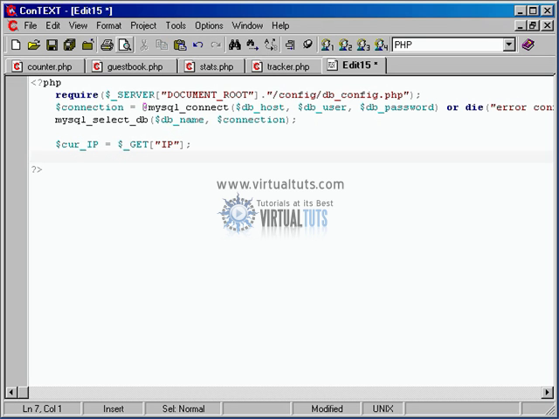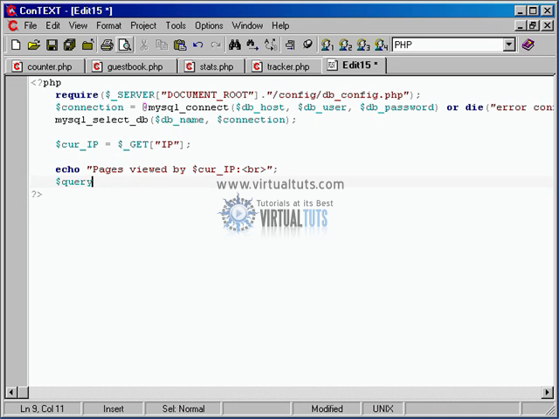So now we can go ahead and run a SQL query. Let me set this up and actually echo what the page is going to be saying. So echo "Pages viewed by $cur_IP", then a new line.